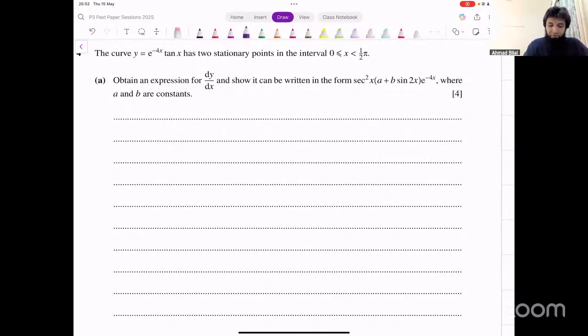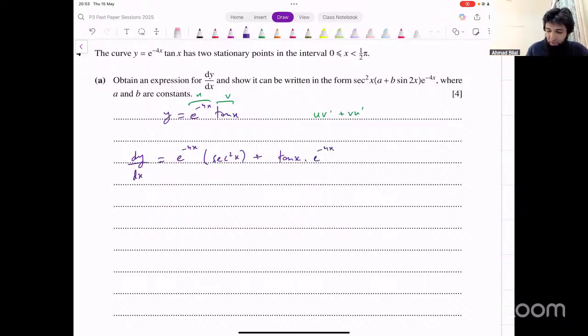Okay, I'll try to be a bit quick now. y equals e raised to the power minus 4x into tan x. It's a product. Apply the product rule. This is u, this is v. uv dash plus vu dash, just apply that. dy over dx, what does that turn out? u as it is, that means e raised to the power minus 4x as it is, and derivative of tan, which is secant square x, plus tan x as it is into derivative of e power minus 4x, that will be e power minus 4x into minus 4. Let's simplify this. They have e raised to the power minus 4x common outside and secant square common as well.